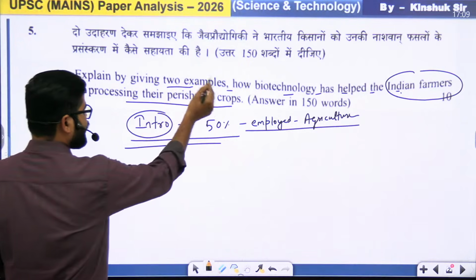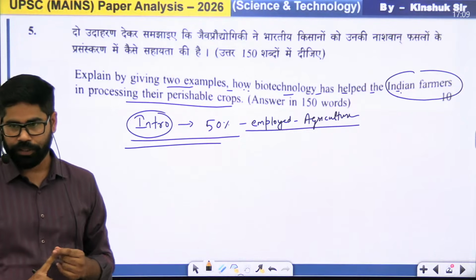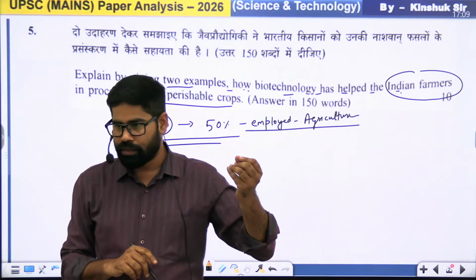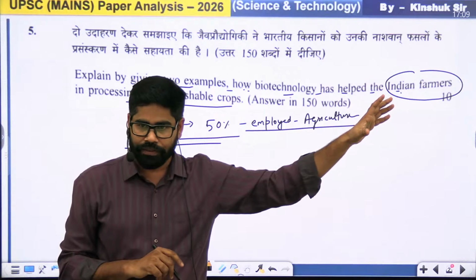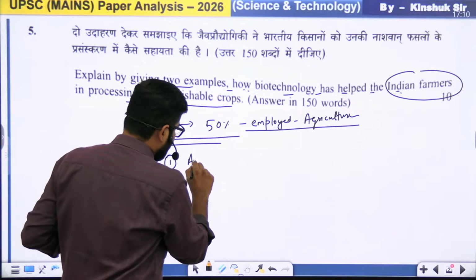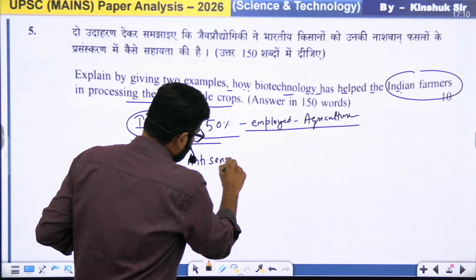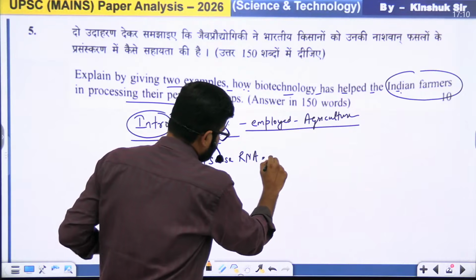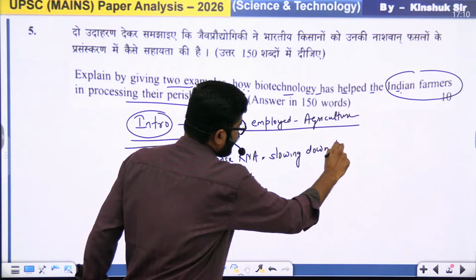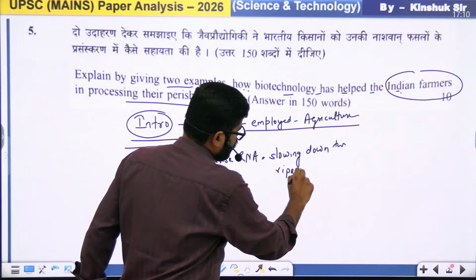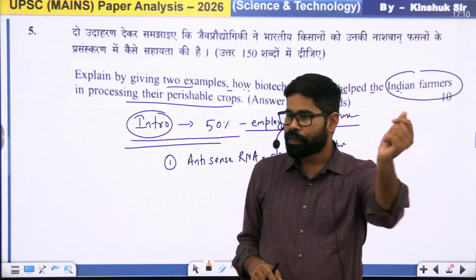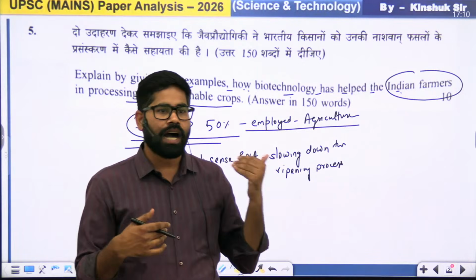Now, it is asking directly how biotechnology has helped it. Okay. And you have to give examples. So you have multiple options, like we have discussed 7-8 answers, 7-8 different things. One of the options can be that you can talk about antisense RNA, which helps in slowing down the ripening process. You can mention that we can make use of multiple such RNA interference.